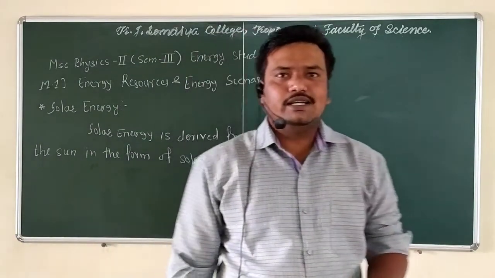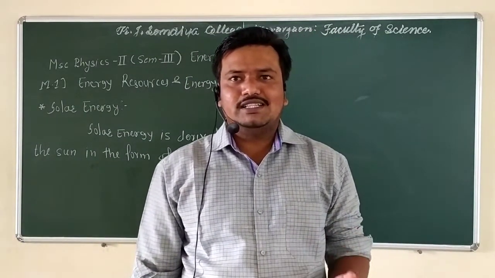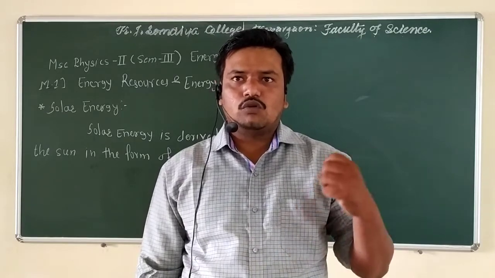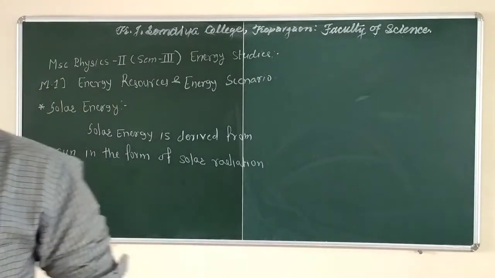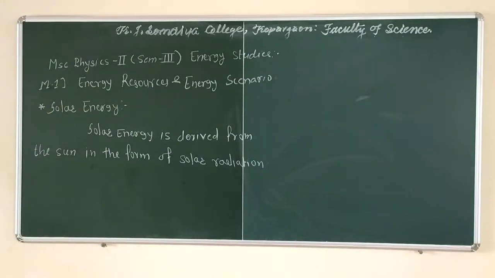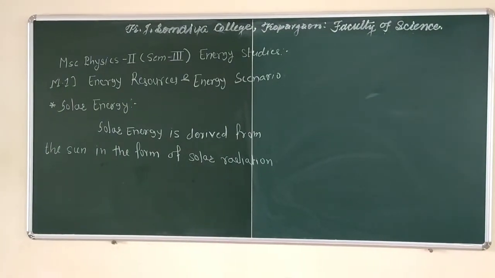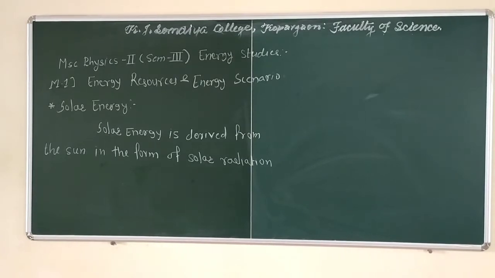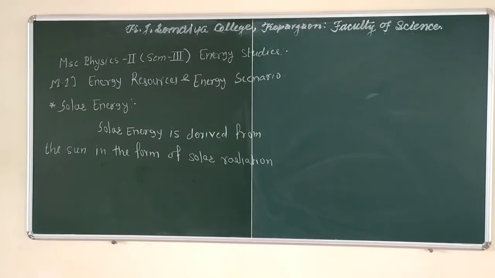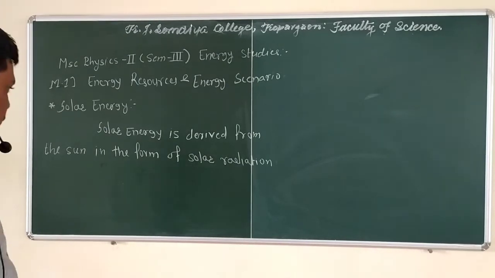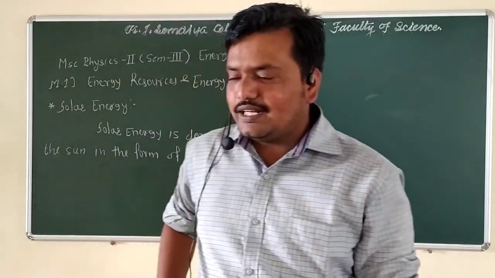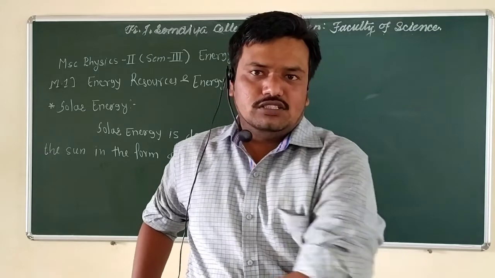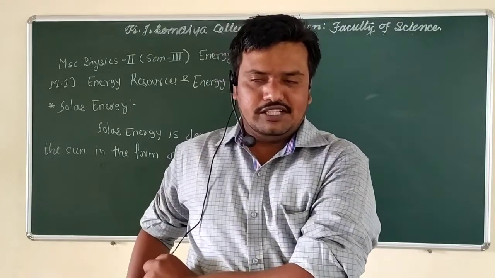What does that mean? Solar radiation is emitted from the sun during the day. Solar energy is derived from the sun in the form of solar radiation, and energy can be extracted from resources by direct and indirect methods.